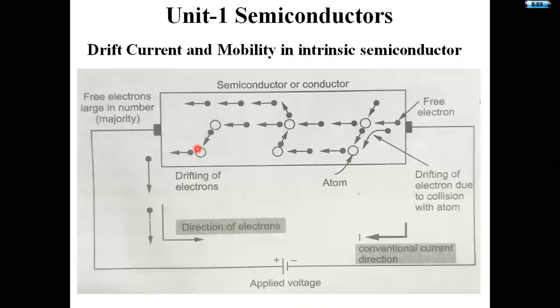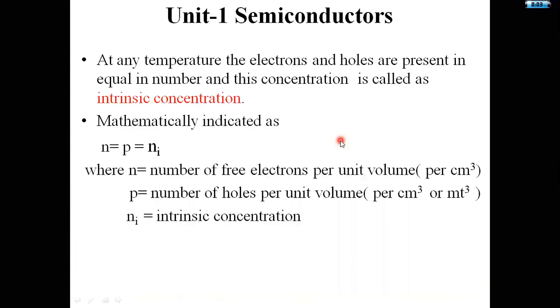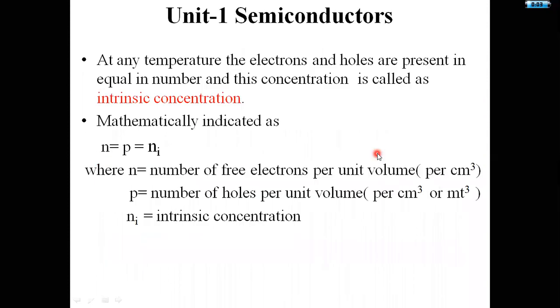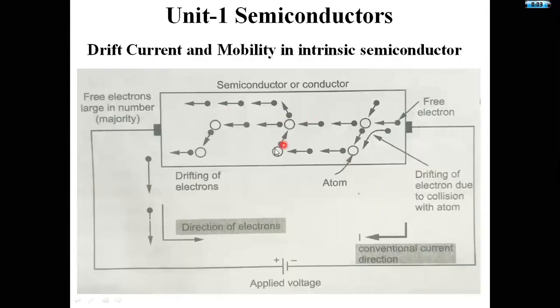Next one is drift current and mobility in intrinsic semiconductor material. Again I am representing this diagram in this fashion. This is the intrinsic semiconductor material, attached to a battery, and by that battery some voltage is applied to this semiconductor material.